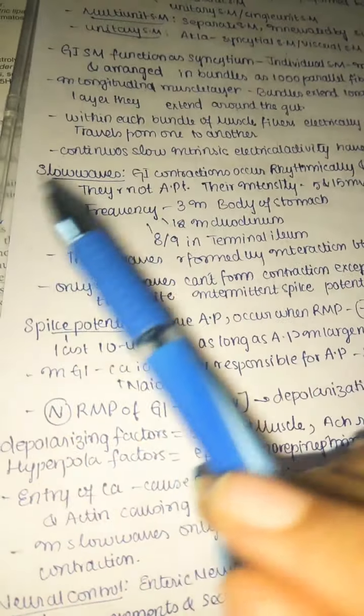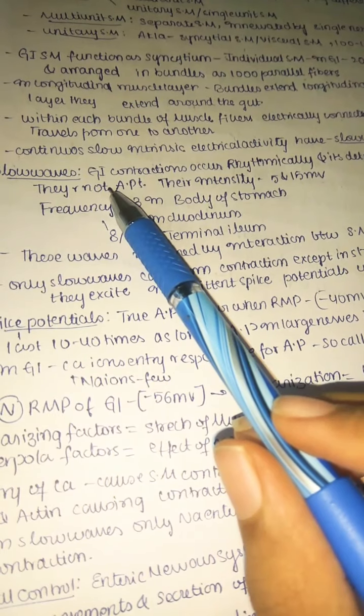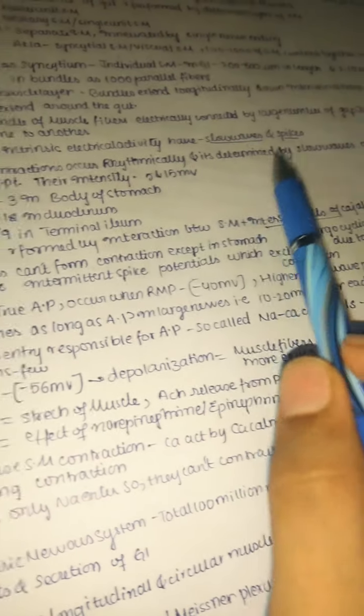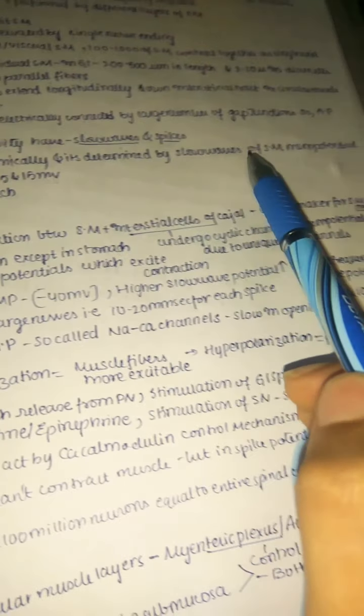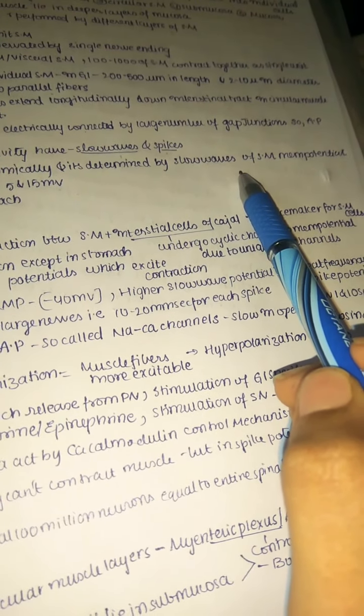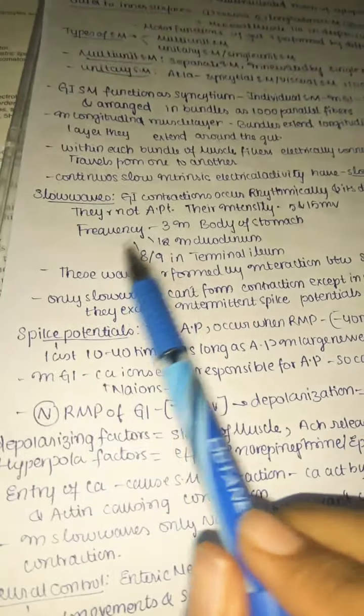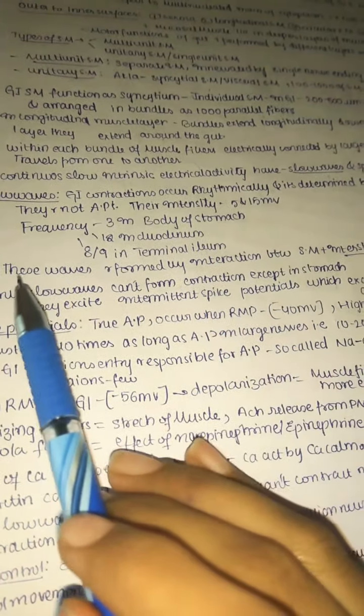Now we'll talk about the details of slow waves. As we saw below, they are modulations in the resting membrane potential. GI contractions occur rhythmically, and this is determined by the slow waves. So the rhythm of the GI is maintained by slow waves of the smooth muscle membrane potential. They are not action potentials; their intensity is just between 5 and 15 millivolts.